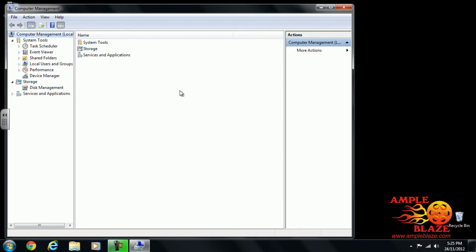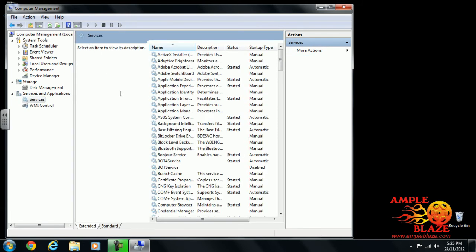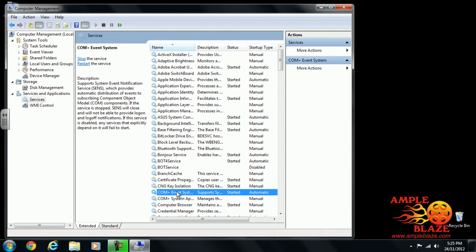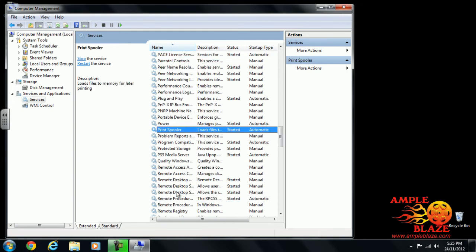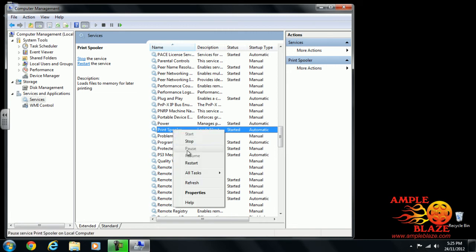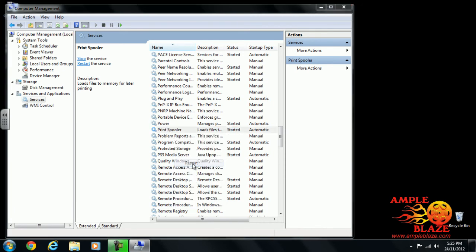Once you get this screen, go to Services and Applications, then click on Services, double click. You'll get a list of services that the computer has. Type in, using the keyboard, PRINT. This will highlight Printer Spooler. Right click on Printer Spooler, go to Restart.